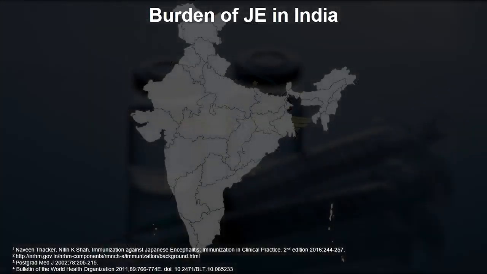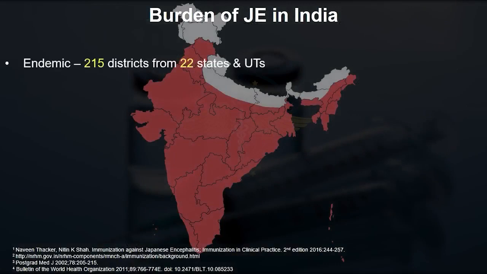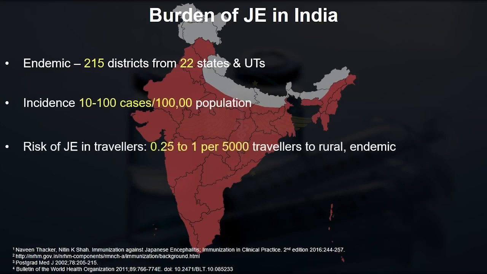And coming back to our India, as we have seen, it is all painted red everywhere. Almost 215 districts from more than 22 states are endemic for this disease. To be very specific, in 2013 almost 113 districts were endemic, while in 2017-18 almost 215 districts became endemic.